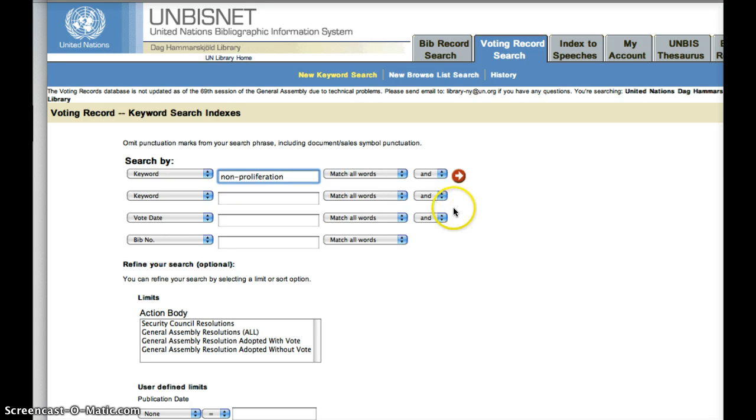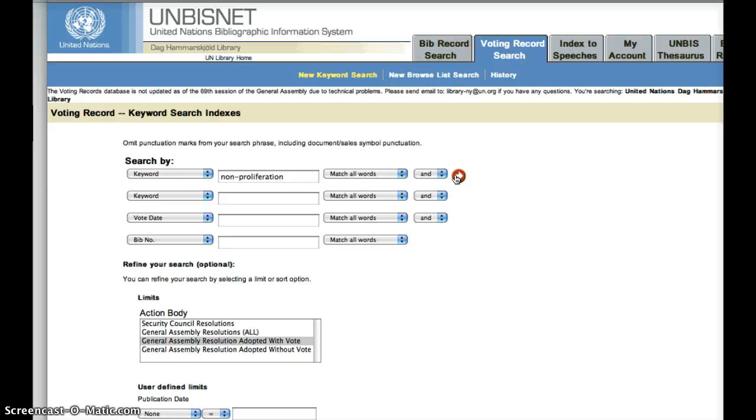Make sure we're spelling it right. Now this is something you could do. You could limit it. Since you're looking for voting records, the best one for you to pick is really going to be General Assembly resolutions adopted with a vote, because you want to see how your country voted. And this is just one place to get voting records.